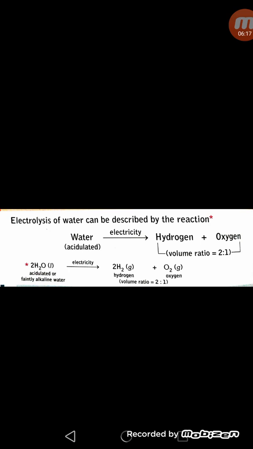In the same way, we can do electrolysis of other compounds like copper chloride, and we get different products by passing electricity through these solutions. So in short, we can say electrolysis is the process of decomposition of an electrolyte on passing electricity through it.